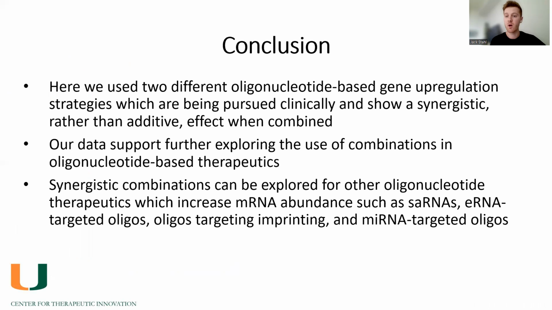Here, we use two different oligonucleotide-based gene upregulation strategies, which are being pursued clinically, and show a synergistic rather than additive effect when combined. Our data support further exploring the use of combinations in oligonucleotide-based therapeutics. Synergistic combinations can be explored for other oligonucleotide therapeutics which increase mRNA abundance, such as small activating RNAs, enhancer RNA-targeted oligos, oligos targeting imprinting, and microRNA-targeted oligos.